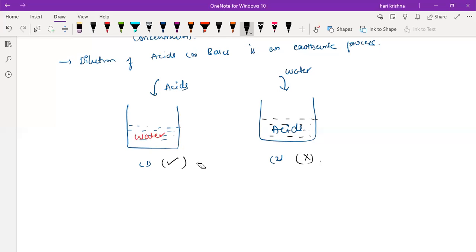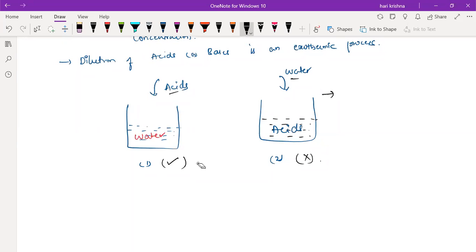See, always you should add the acid drop by drop to the water by constant stirring only, because dilution of an acid is an exothermic process. It will release a large amount of heat suddenly. So when you add the acid drop by drop to the water by constant stirring, whatever the heat produced will be controlled. You can control that heat. But when you add the water to the acid, it will release a huge amount of energy or heat suddenly that we cannot control at all. So it will cause the explosion.